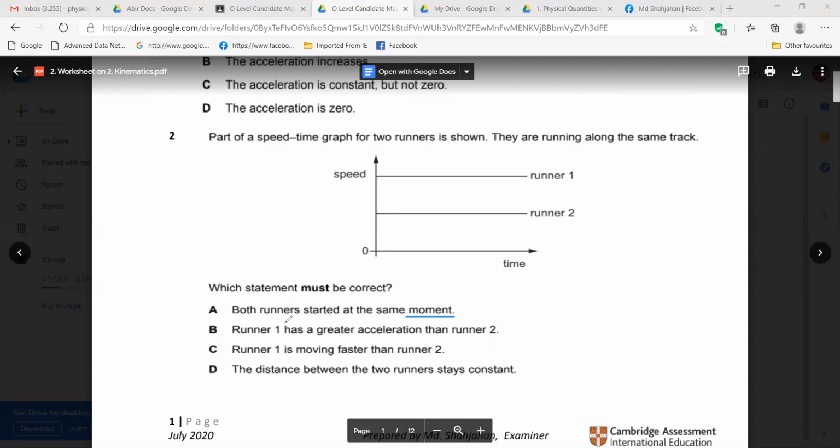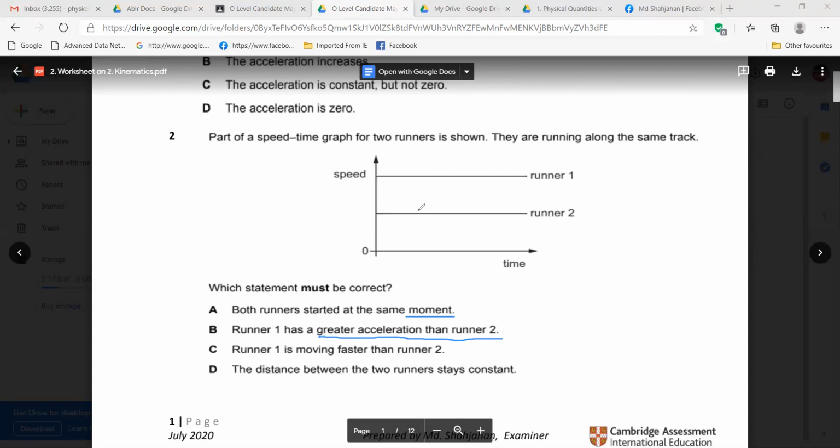Another point we can see here. Look, runner one has a greater acceleration than runner two. This one is another point. So, do you think there is any acceleration? Here is constant speed.